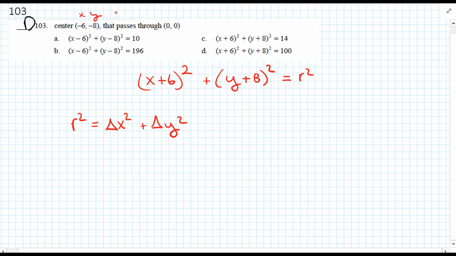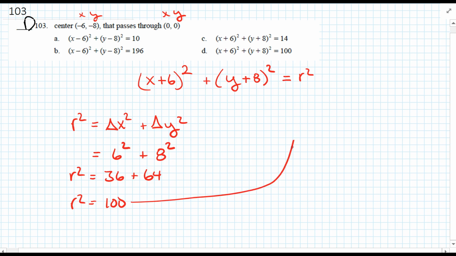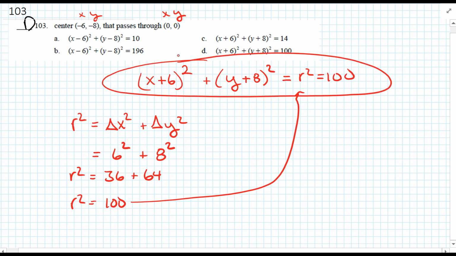So here's an x and y value, an x and y value. So 0 minus -6 is 6, so that would be 6 squared. 0 minus -8 for the y's would be 8, and we square it. So r squared is going to be 36 plus 64. So our r squared value is 100. So we can put that right where r squared is. So x plus 6 squared plus y plus 8 squared equals 100. So the answer is D.